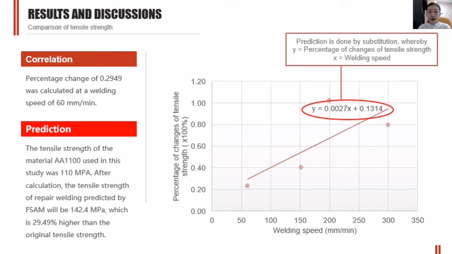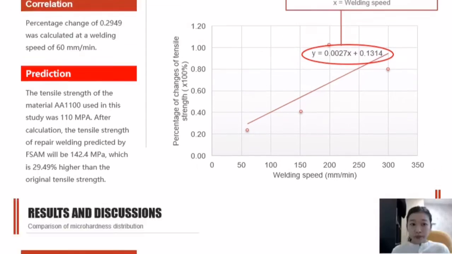my tensile strength of the aluminum alloy 1100 was 110 MPa, and it will become 142.4 MPa, as you can see from here is listed. That means it's 29.49% higher than the original tensile strength.